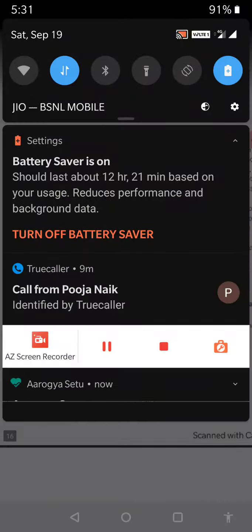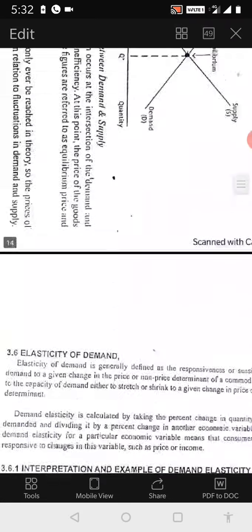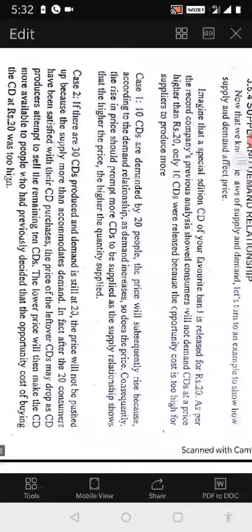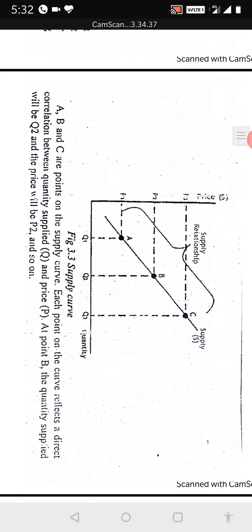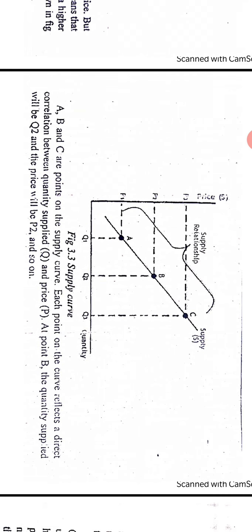Now you can see this graph. This is a supply curve. Again, same as in the law of demand, we have got a curve here. The law of demand curve was a diminishing curve, it was reducing, but here it is increasing. Again on the x-axis you have got the quantity, and on the y-axis you have got the price. Same funda we used. The y-axis ordinate represents the price, and the x-axis represents the quantity, that is the abscissa we call.